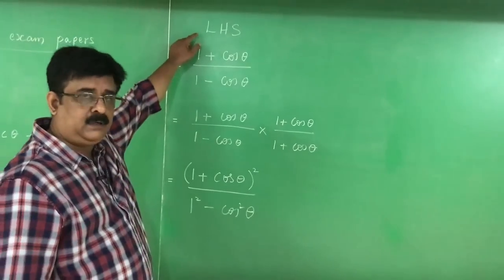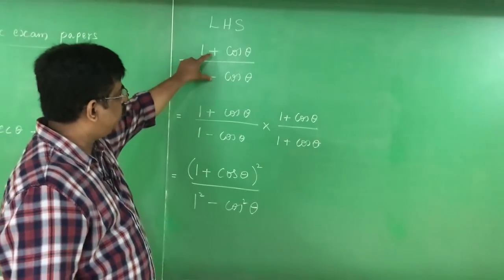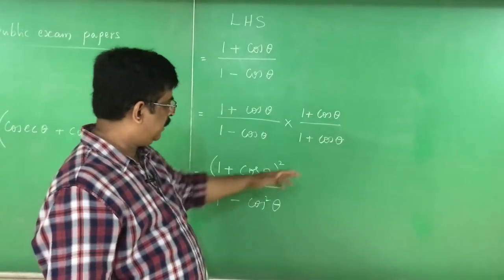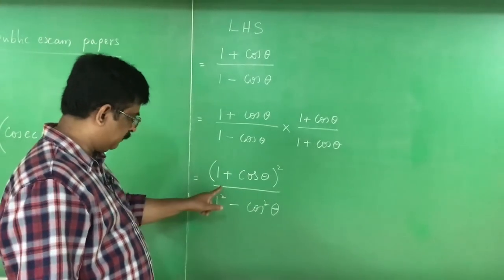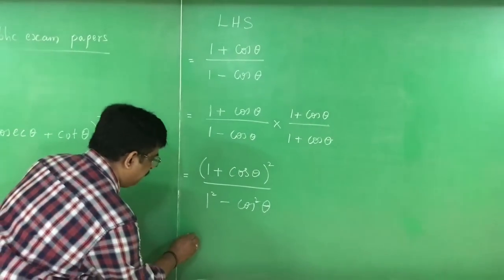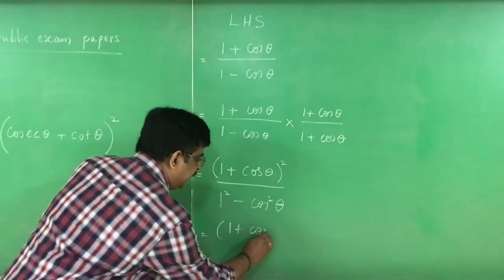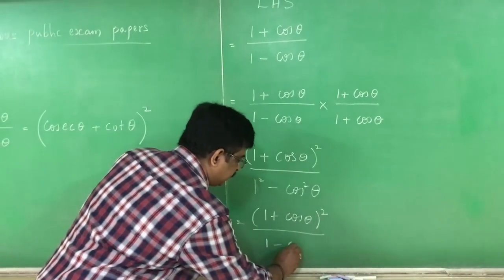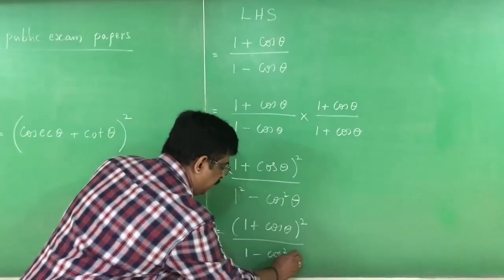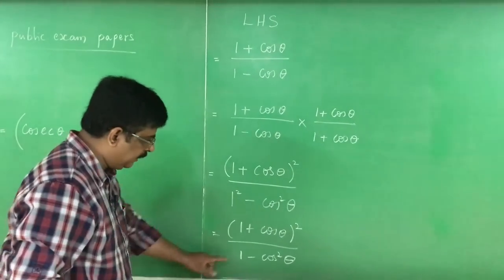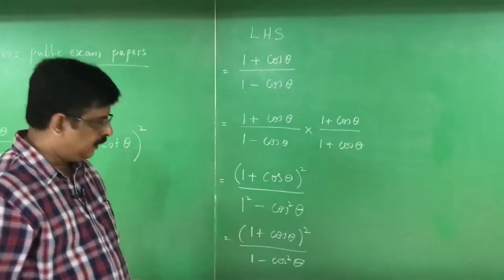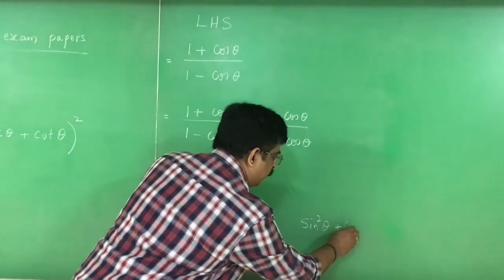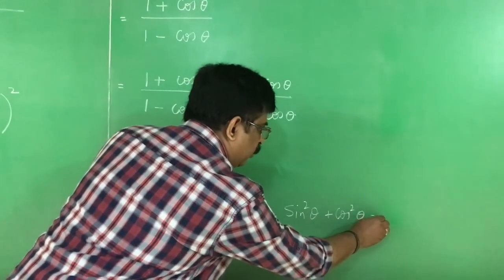I repeat once again, LHS I took. It is in the form of a conjugate, therefore I multiply both numerator and denominator by the conjugate of the denominator. I got this. Now see this one. I write it out once again. 1 plus cos theta whole square divided by 1 minus cos square theta. 1 minus cos square theta attracts an identity. Which is that identity? Sin square theta plus cos square theta is equal to 1.